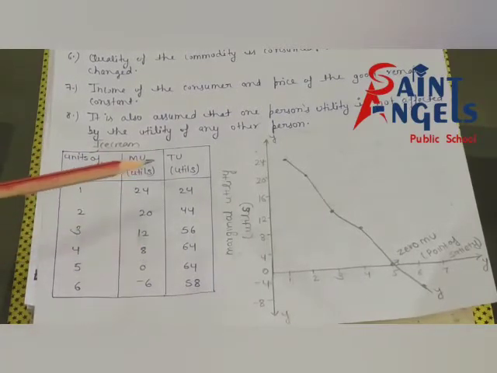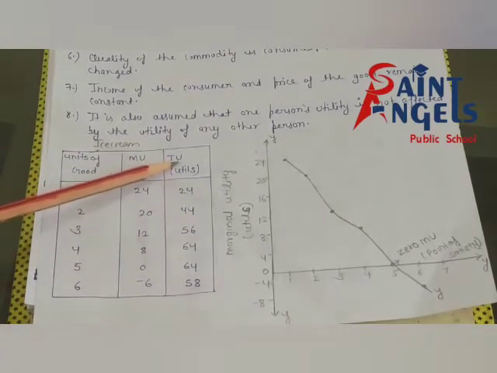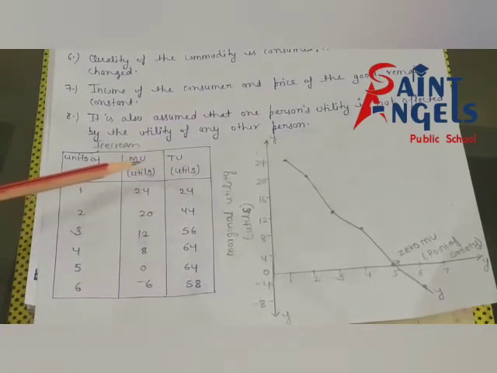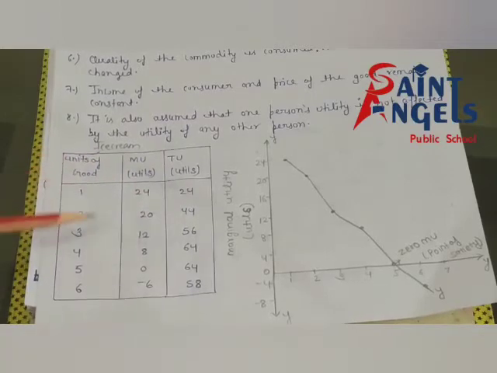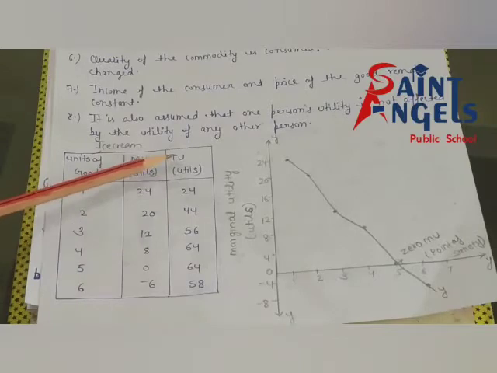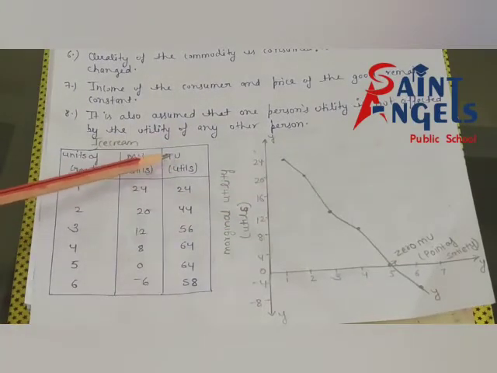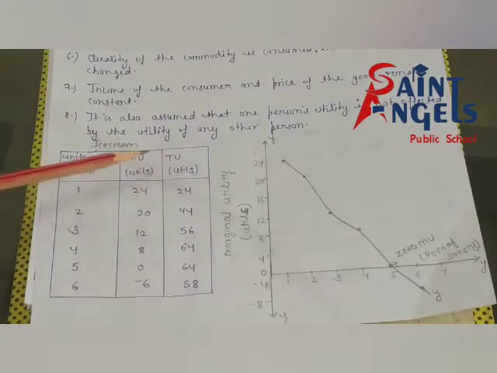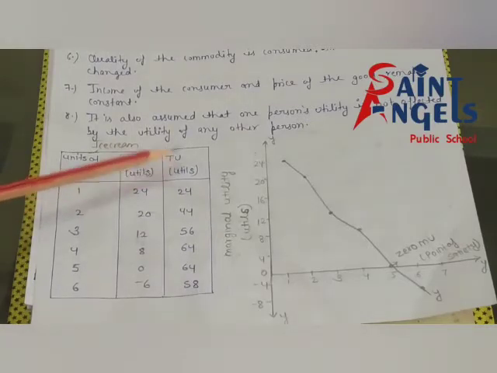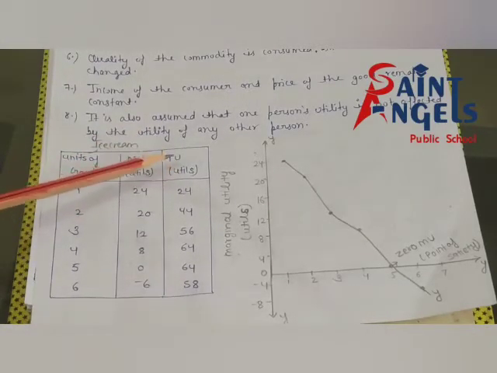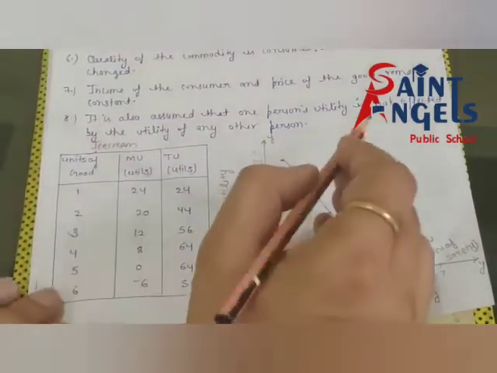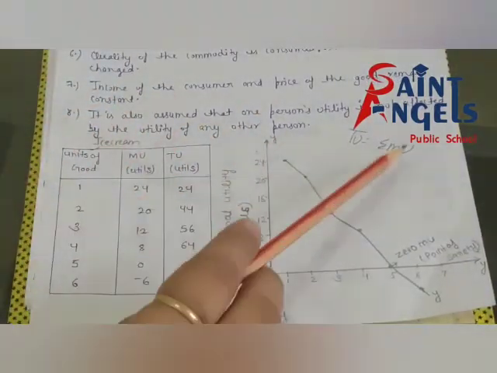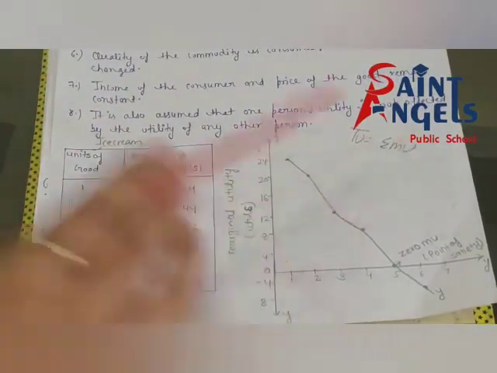There is no need to show total utility, you can show only units of good and marginal utility. But it is up to you whether to show total utility in the schedule. How can we calculate total utility with the help of marginal utility? The formula of total utility is TU equals sigma MU, meaning summation of marginal utility.